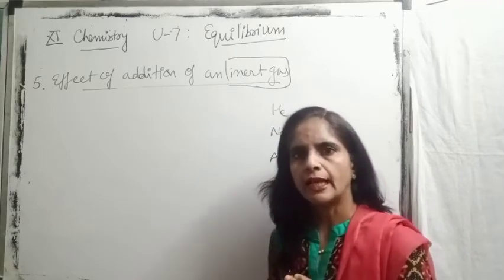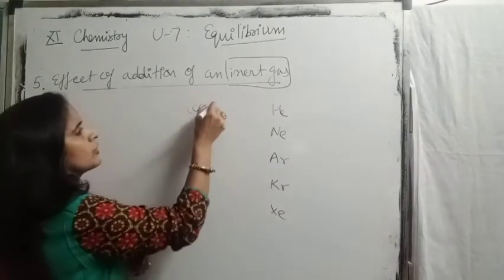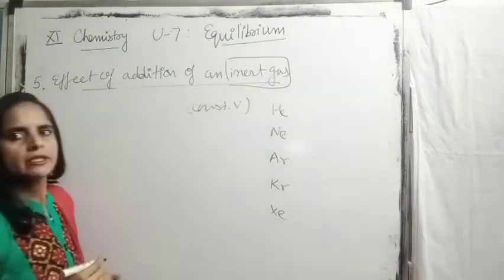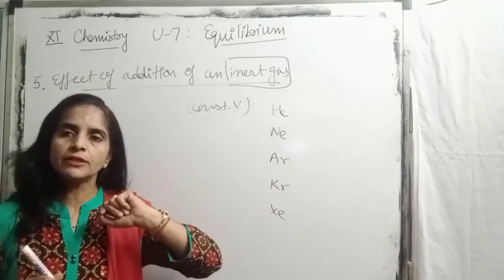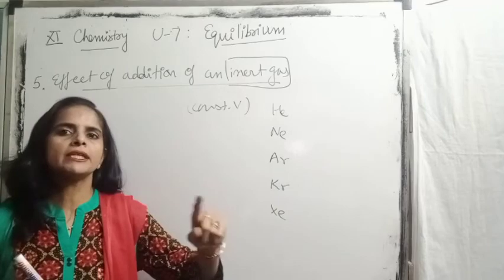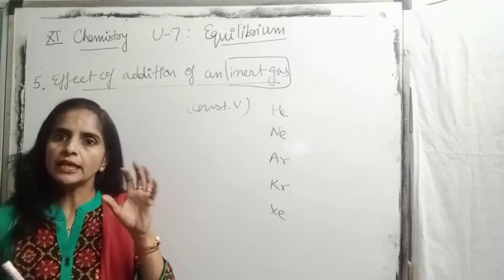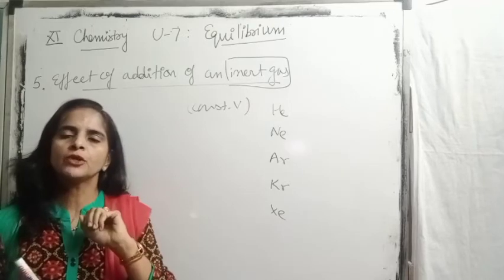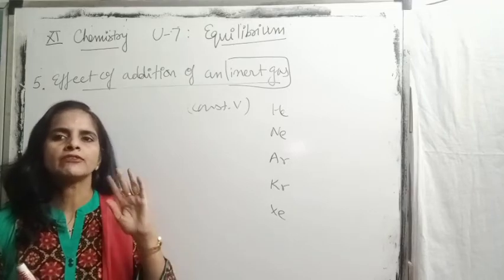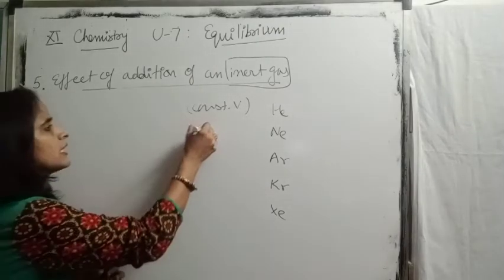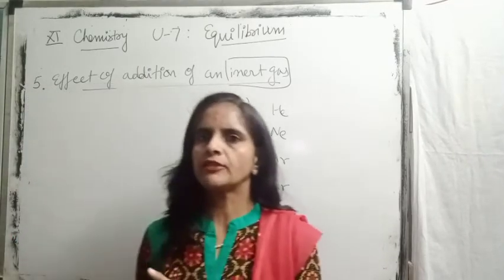Whenever we are adding inert gas to the mixture at constant volume, as the volume remains constant and the gas does not take part in the chemical reaction because it is inert, it will not change the partial pressure of the components. Total number of moles present per unit volume also remains unchanged. That's why no effect on equilibrium stage. So again, on adding inert gas at constant volume, no effect on equilibrium.